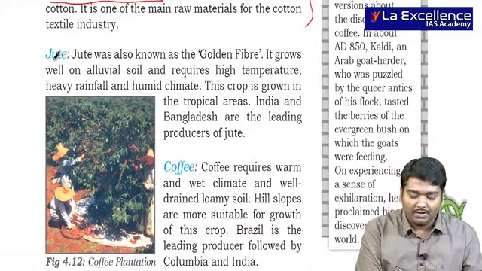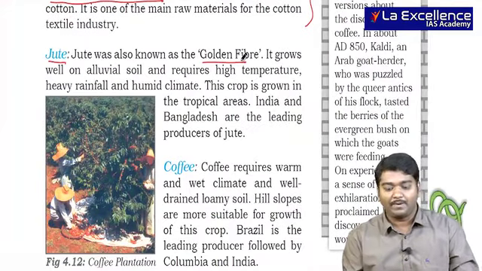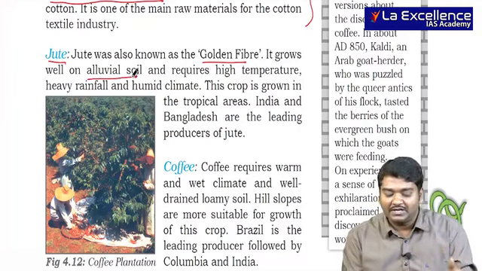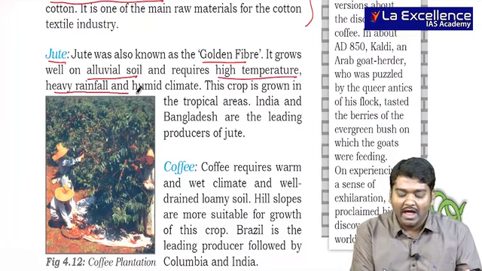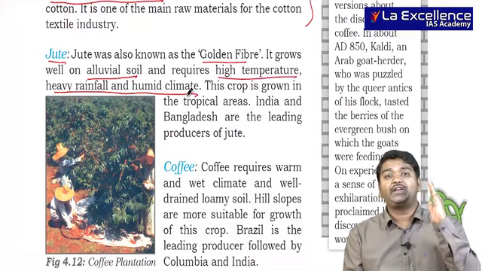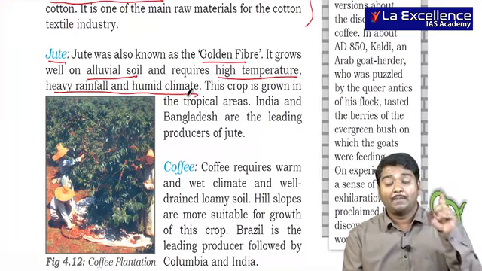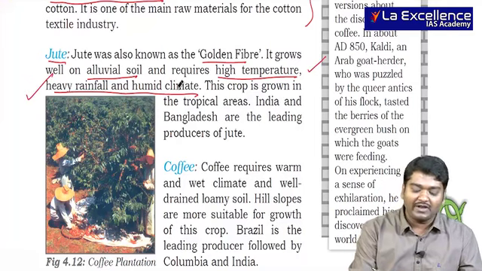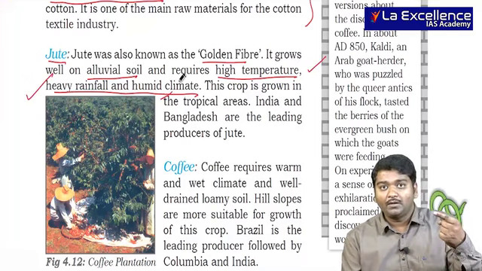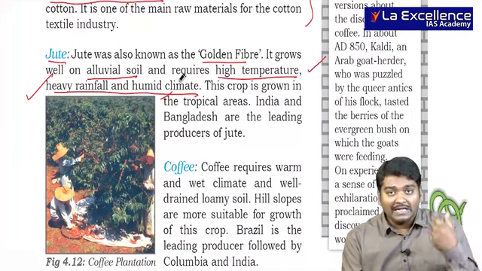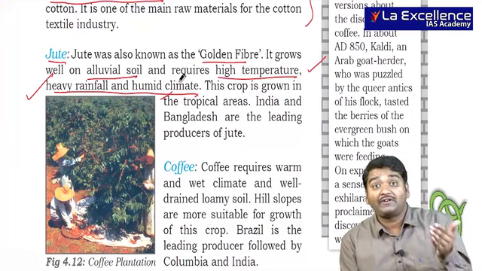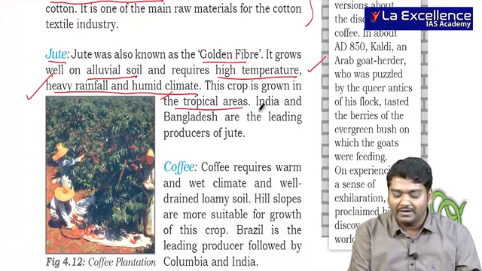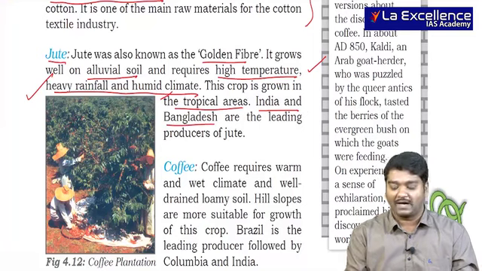Then you have jute. It is also called the golden fiber. It grows in alluvial soil where you require good fertility, and it requires high temperature, heavy rainfall and humid climate. Usually in Rajasthan, Gujarat you don't find it, but you find it in West Bengal, Bangladesh, where you have high temperature, heavy rainfall and humid climate. Cotton: high temperature, less rainfall, and you should have dry climate. Jute, opposite. This crop is grown in the tropical regions, especially India and Bangladesh.